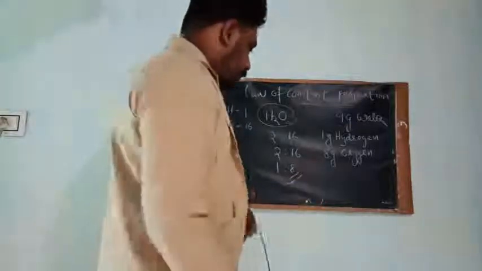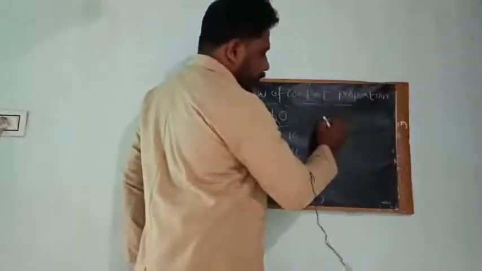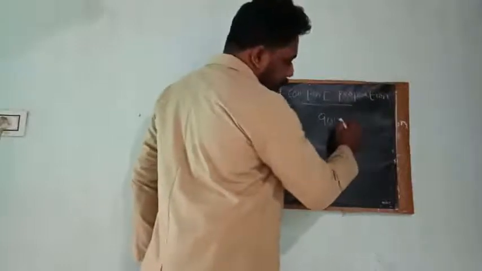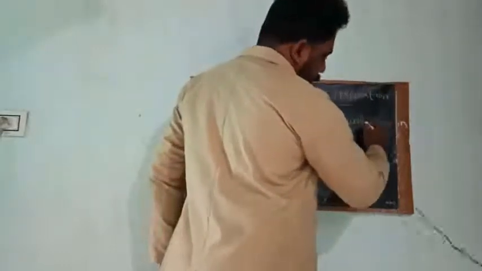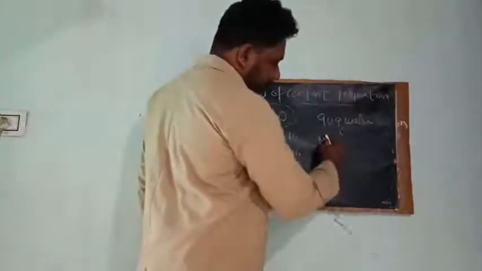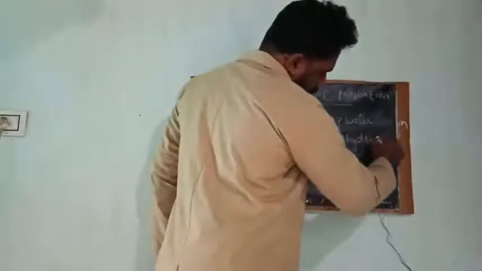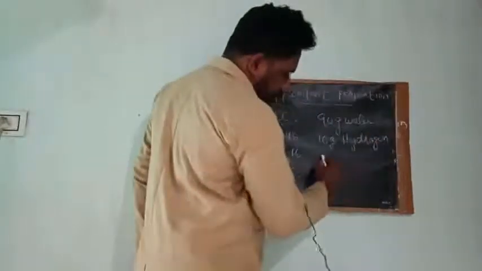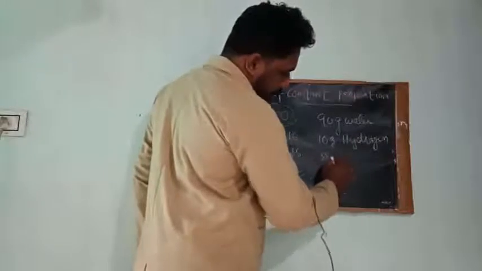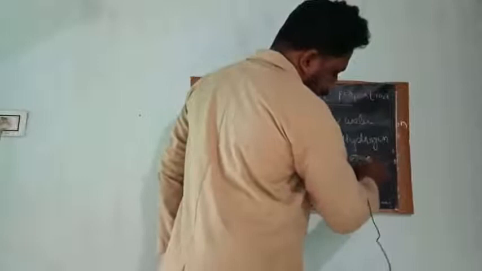Another one, just consider you have 90 gram water. It will contain 10 gram of hydrogen and 80 gram of oxygen.